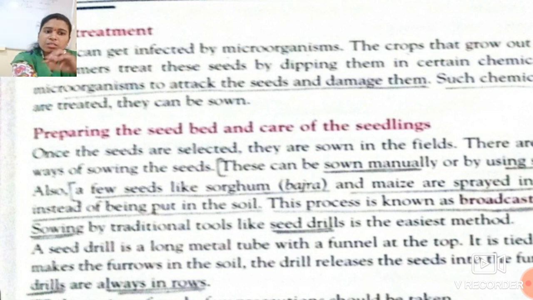This process is known as broadcasting. Students, I repeat: what is broadcasting? Few seeds like sorghum, bajra, and maize are sprayed in the field instead of being put into the soil. This process is known as broadcasting. Okay students, got it? What is broadcasting?